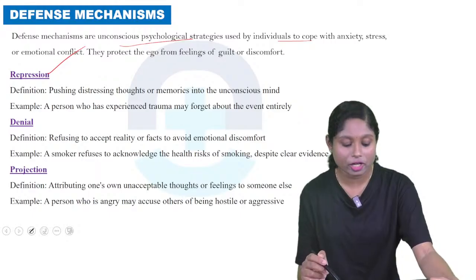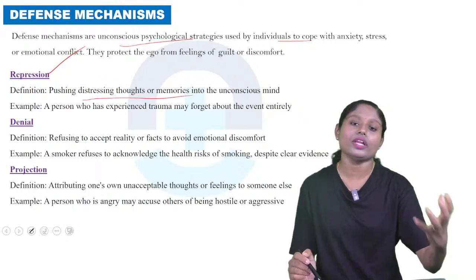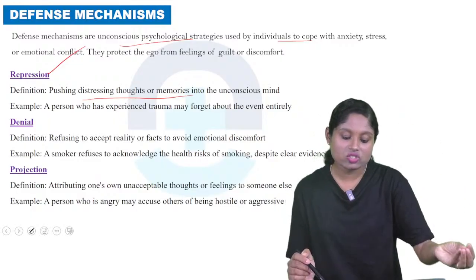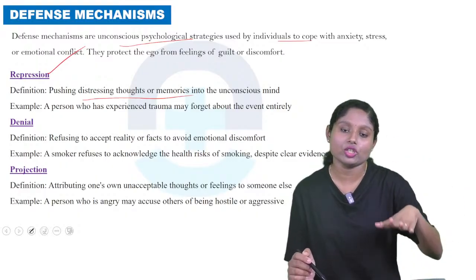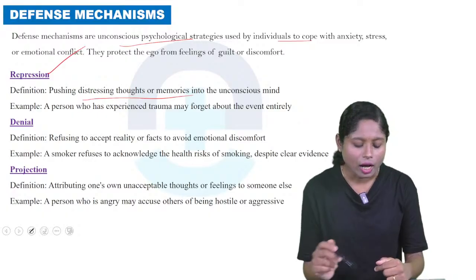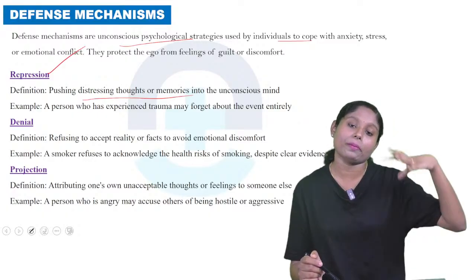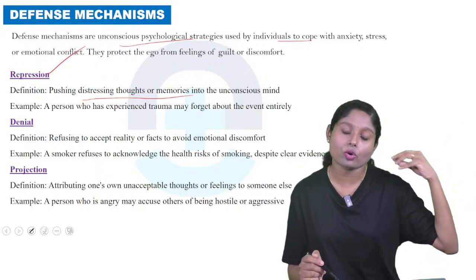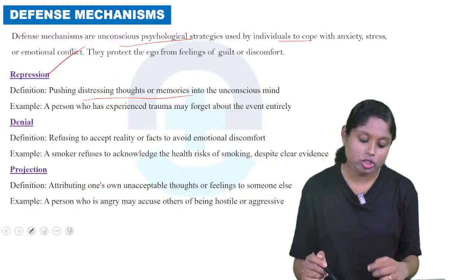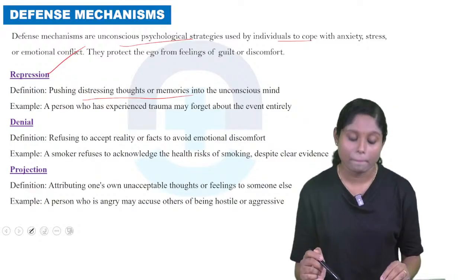Repression. So what is repression? Pushing distressing thoughts or memories into the unconscious mind. So we suppress or repress our thoughts, like distressing thoughts or memories, into our unconscious mind. Example, a person who experienced trauma may forget about the event entirely. So in the past they had an event or trauma, but they will forget about that. So that is repression.